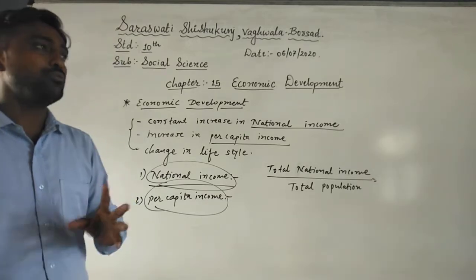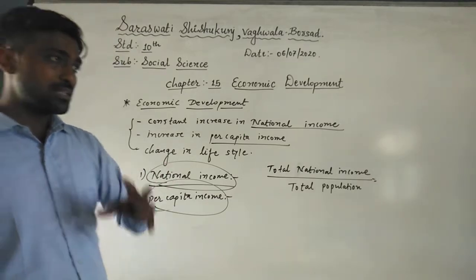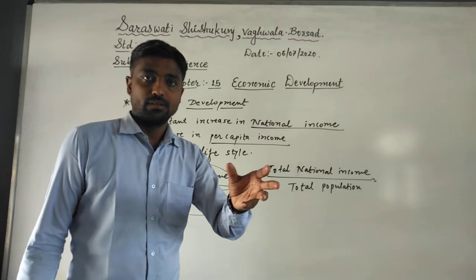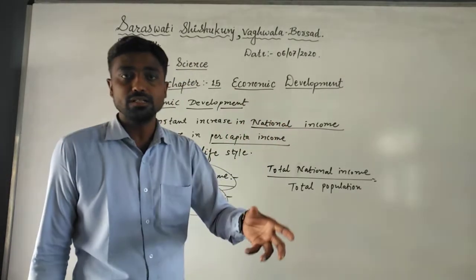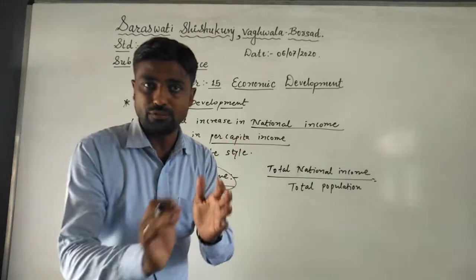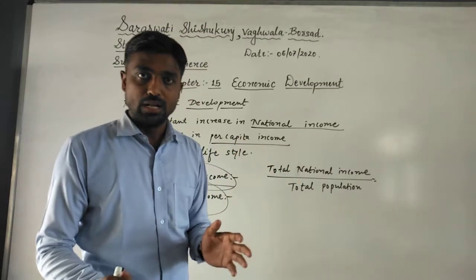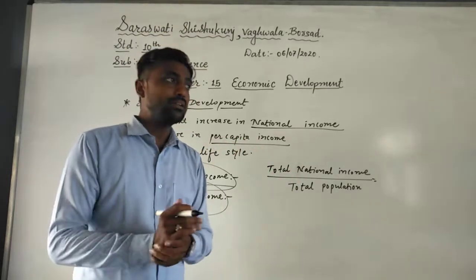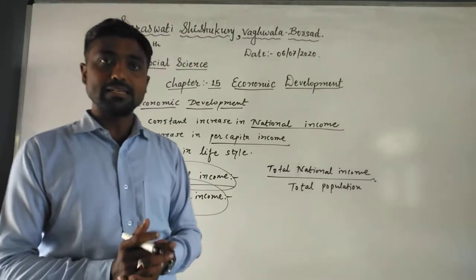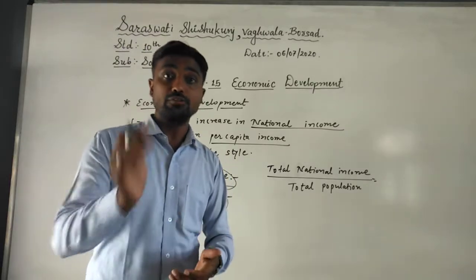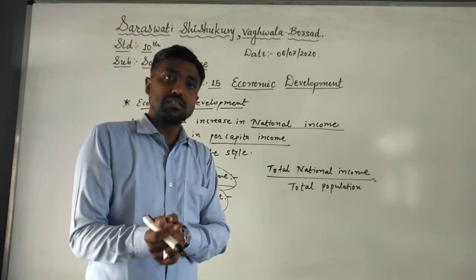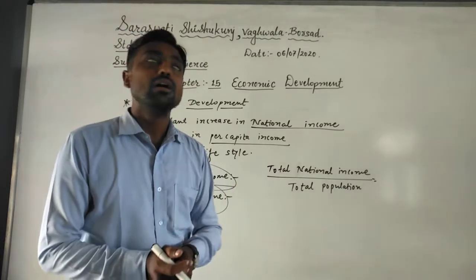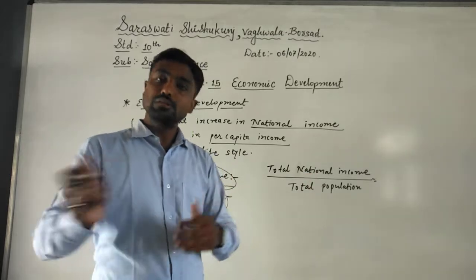If we talk about 1951, our population was around 51 crores. Sixty or 65 years ago, our population was only 50 or 51 crores. And in 2011, when the last census was held, our population was 121 crores. The next census was to be held in 2021.